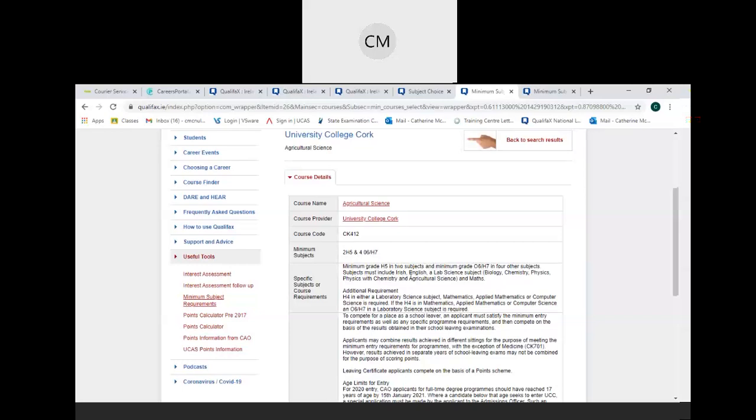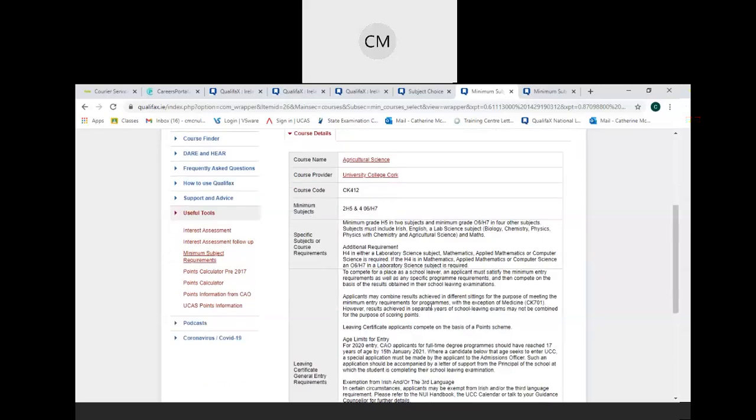Subjects must include Irish, English, a lab science, either biology, chemistry, physics, phys chem, or ag science, and maths. Additional requirement, a H4 in either a lab science, maths, applied maths, or computer science. And if the H4 is in maths, applied maths, or computer science, an O6 or H7 in a lab science subject is required.